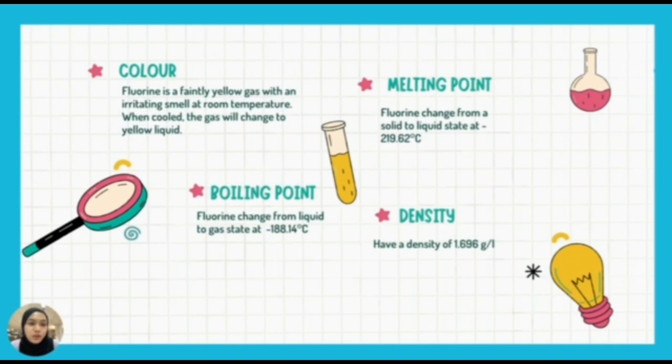And the third one is the boiling point. Fluorine changes from liquid to gas state at negative 188.14 degrees Celsius, which states the boiling point of fluorine. And the fourth physical property of fluorine is its density. Fluorine has a density of 1.696 grams per liter.